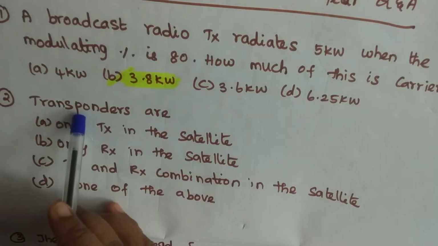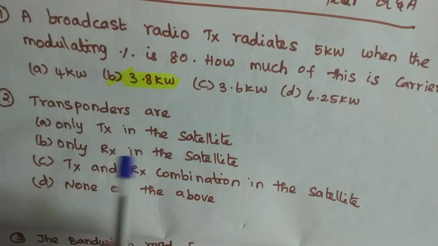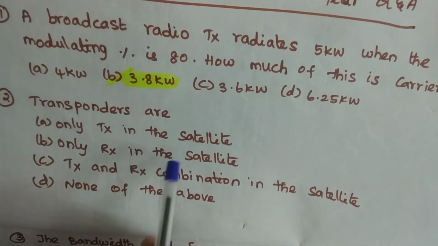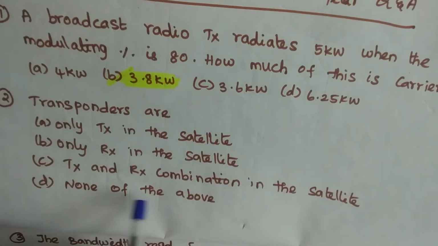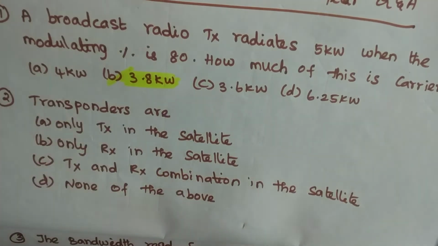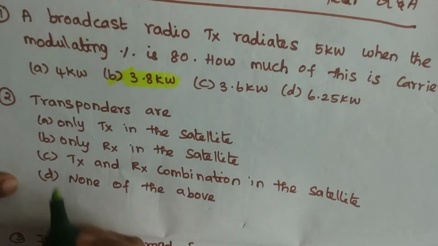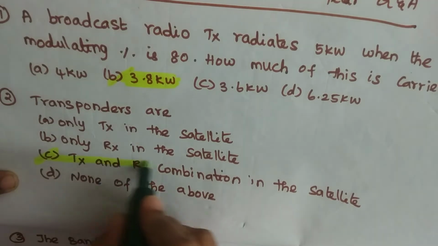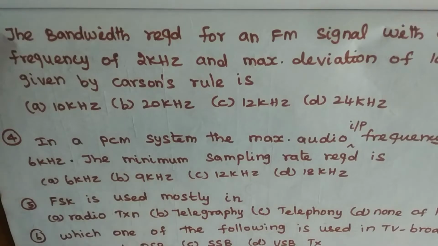Then the next question is, transponders are: only transmitter in the satellite, only receiver in the satellite, both transmitter and receiver combination in the satellite, none of the above. We are all familiar. What is transponders? It's nothing but both transmitter and receiver combination in the satellite, isn't it? So option C is the right answer. Both transmitter and receiver combination in the satellite is nothing but transponders.